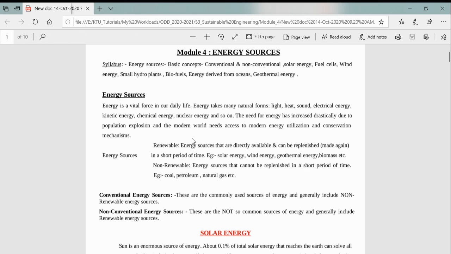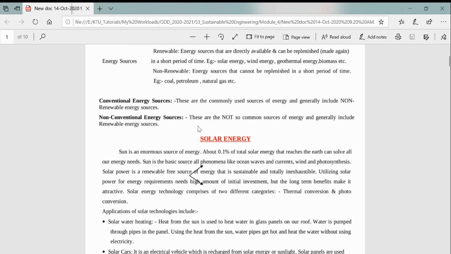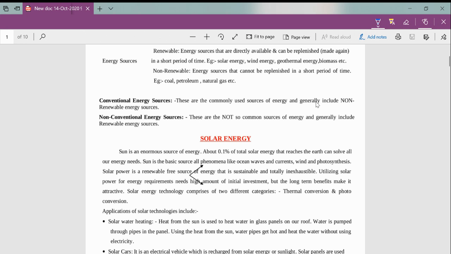Hi students. So in this session we are dealing with the non-conventional energy sources. The first non-conventional energy source available is solar energy.